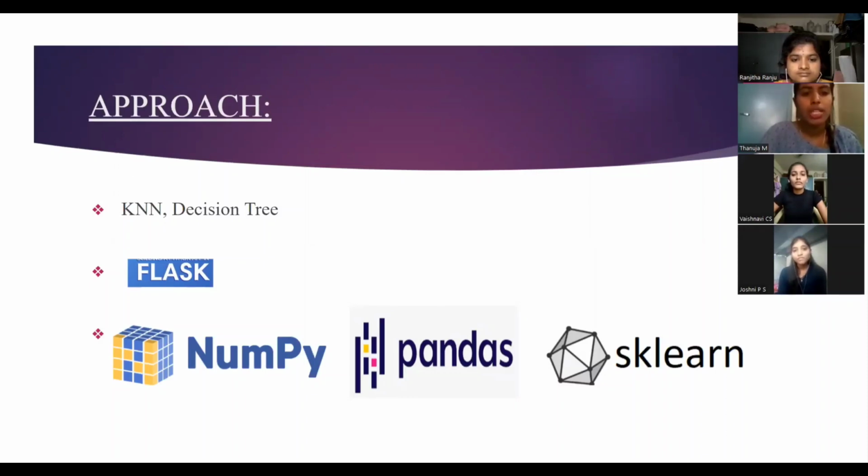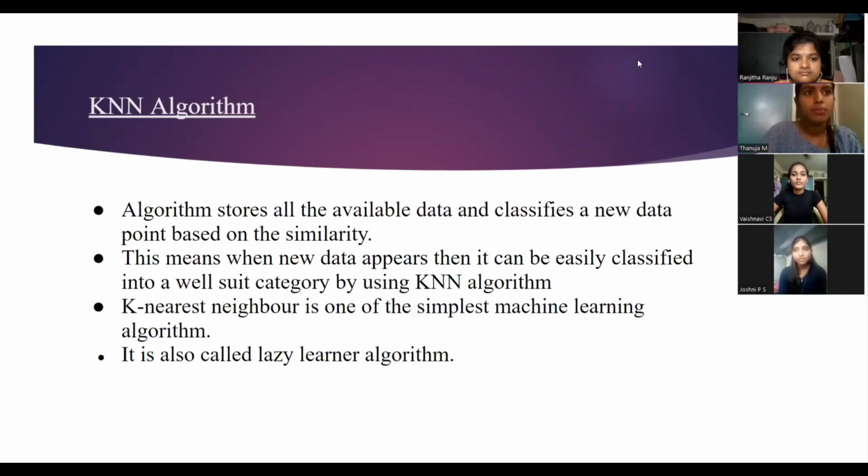Let us look into what the KNN algorithm is. The KNN algorithm stores all the available data and classifies a new data point based on similarity. It means we have a particular data set already trained in machine learning.